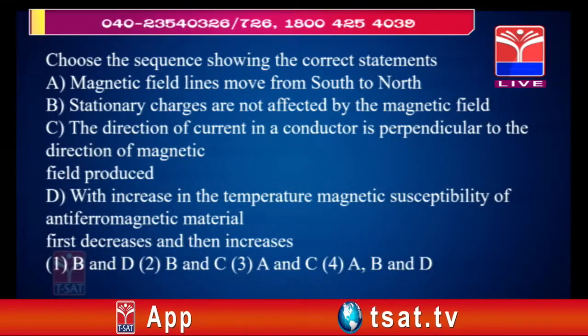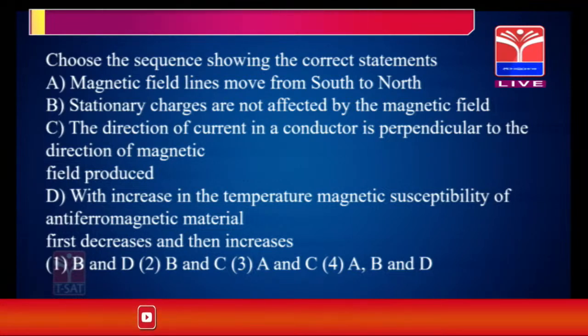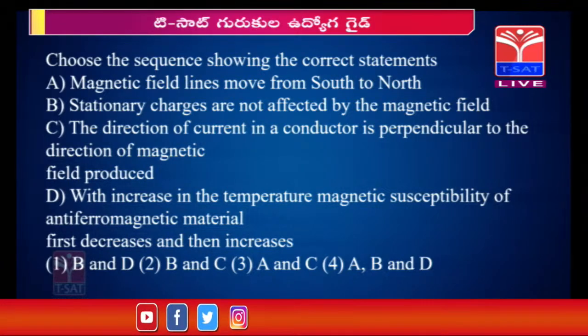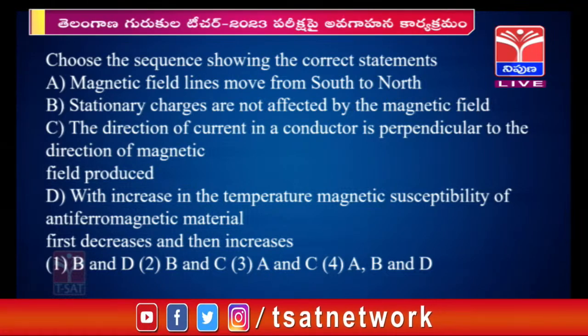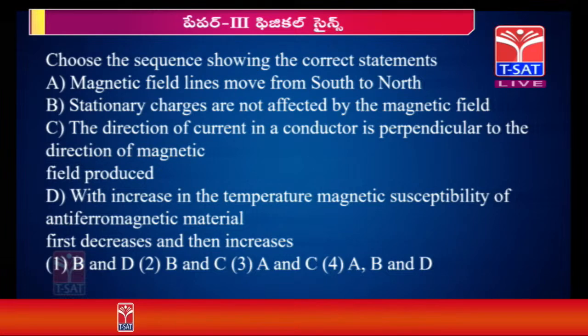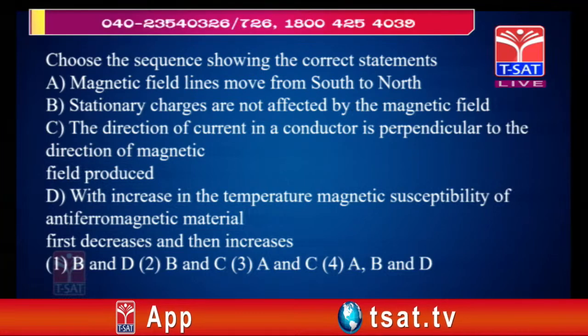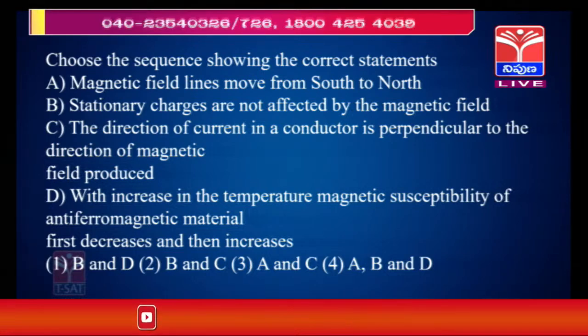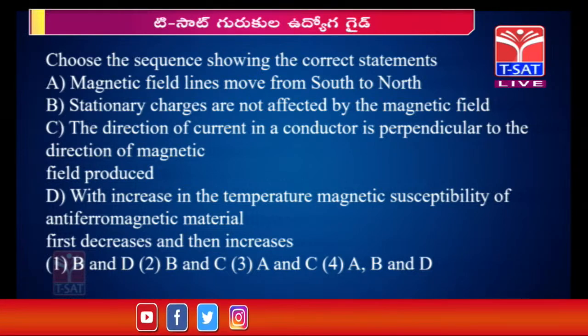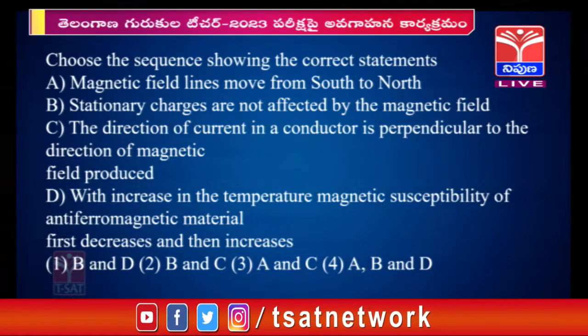Let us go through one question. Choose the sequence showing the correct statements. In order to solve this question, we have to know about the magnetic field lines. What are the characteristics of magnetic field lines? After knowing all the concepts, only then we have to answer the question. In this method, we have to use the elimination technique. For example, see the first one, magnetic field lines move from south to north. This is the wrong statement, because magnetic field lines move from north to south. So, we have to eliminate two options, C and D. From this, we have to choose any one correct answer based on the other statements.